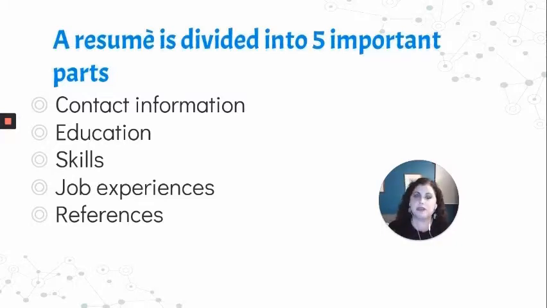Now, when you fill out a resume or you create your own resume, all of these different components might be in different order. Contact information is always going to be at the top, because that's how recruiters will be able to contact you. But education might be at the top, skills might be at the top, job experiences might be at the top. You might find skills on one side, you might find skills on the other side. It doesn't matter, as long as you know that these are the most important parts and the main parts of a resume.